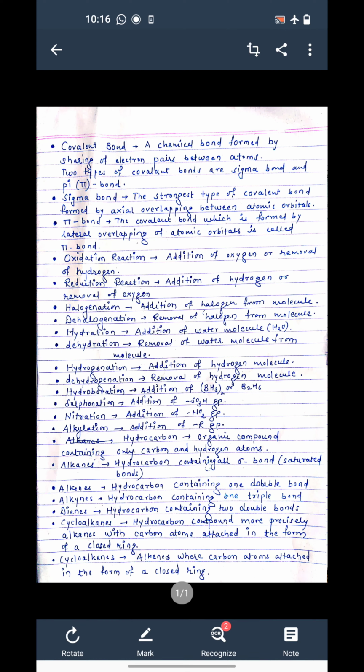Hello, dear students. Before starting our organic syllabus, I wanted to explain some organic terms that you should know, because in the next classes you might hear all these terms while explaining the chapter. So you must be aware of all these terms. So today I am going to just explain those terms.